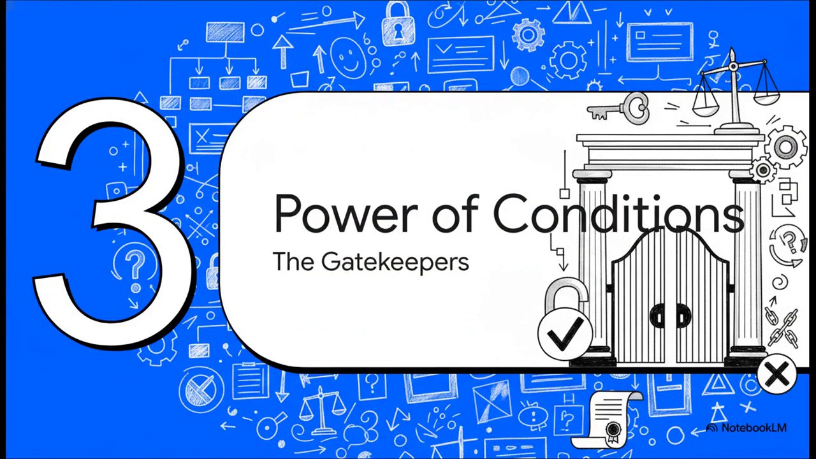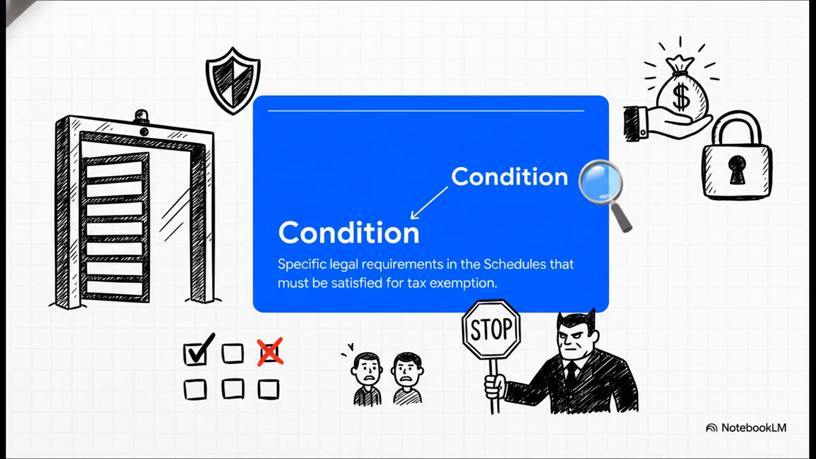Next up, Section 3, the power of conditions. Consider this the absolute heart of Section 11. A condition is a specific legal requirement that you must strictly satisfy, period. But why does this provision even exist? Well, the government is giving you a massive financial benefit by keeping your income out of the tax net, but they don't just hand out freebies for nothing. They want to ensure this exemption is actually being used for its intended economic or social purpose.